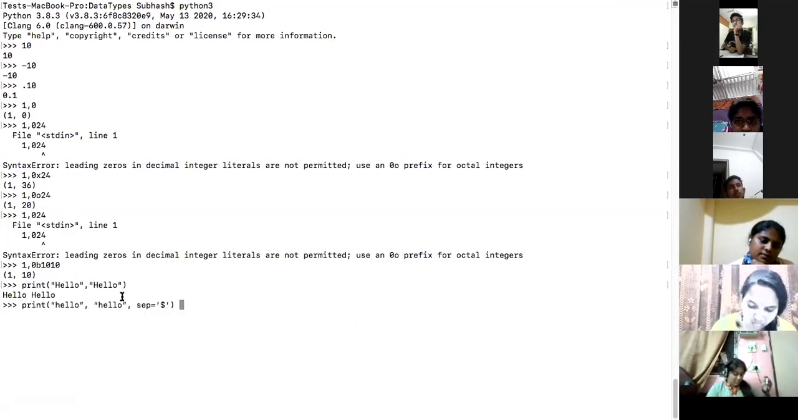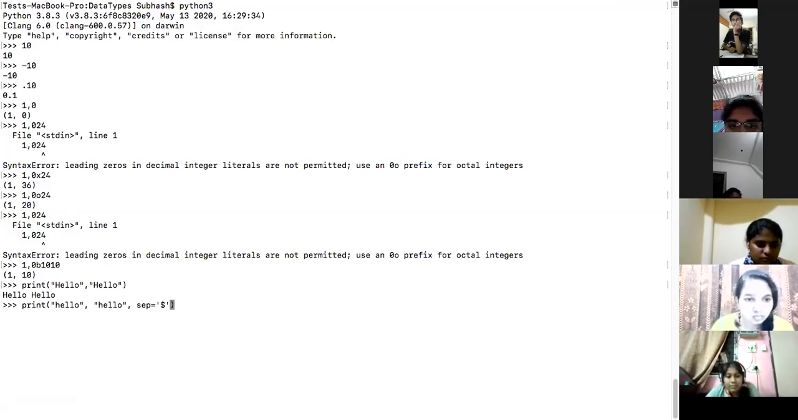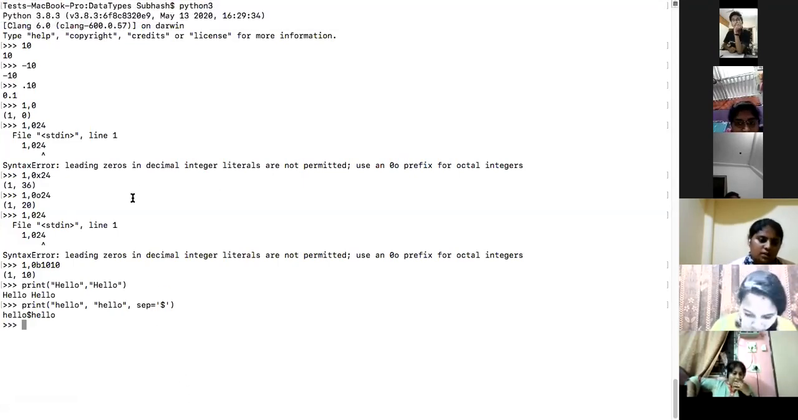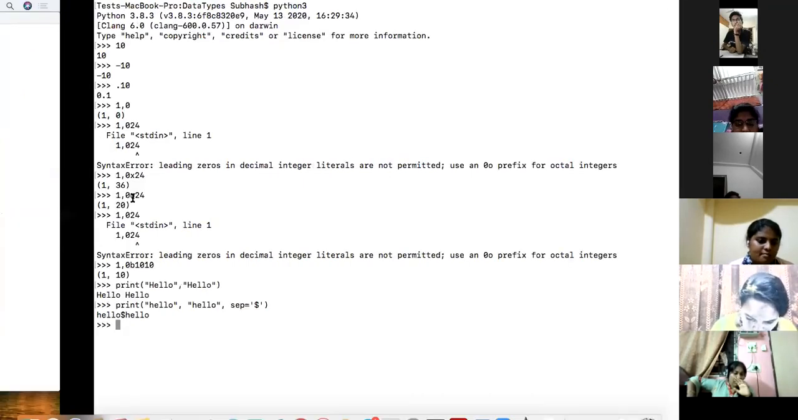Awesome. In the previous case I did not have something called a separator. When I did not have a separator, by default the separator is a space. In this case, I have told it that the separator has to be dollar, and see what happens. Instead of space, it becomes a dollar now. Did you get that?